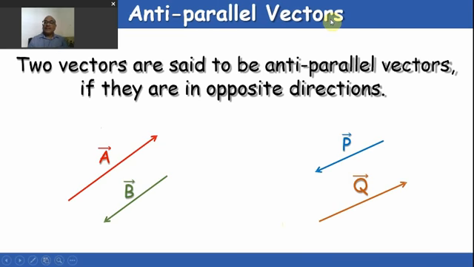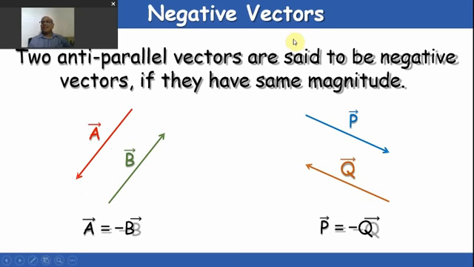Anti-parallel vectors. If the vectors are having unequal or equal magnitudes, but the directions are opposite to each other, then two vectors are said to be anti-parallel if they are in opposite directions. So you can see A and B have different magnitude, different values, but they are in opposite direction, like in P and Q. I think these are very easy to understand, the parallel vectors, equal vectors, anti-parallel vectors.